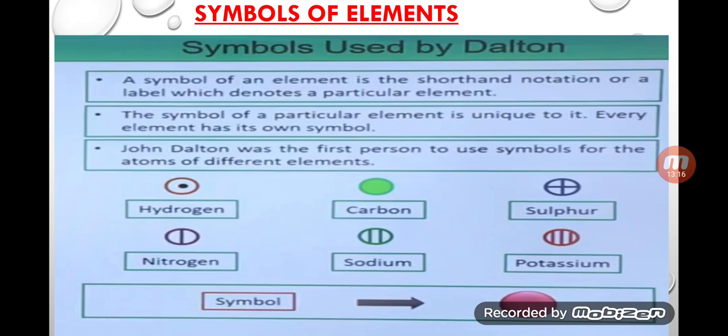But my dear students, at that time it was very difficult to learn all the pictures of the elements, because at that time only approximately 26 elements were there. So it was easy, but after the discovery of many elements, nowadays we have 118 elements, it is not possible to learn, remember and keep in your mind all the symbols like this. So after that, a new modern concept was given by the scientists.